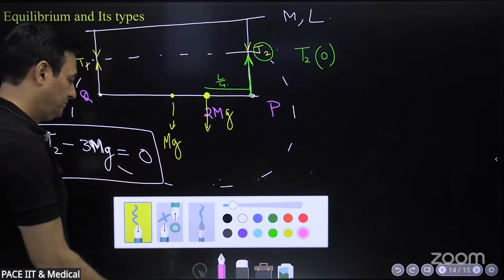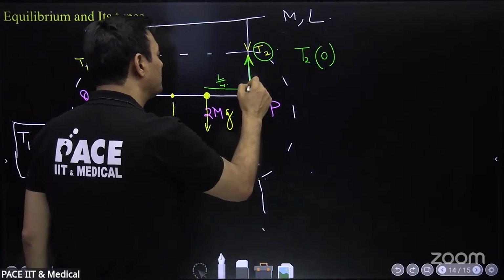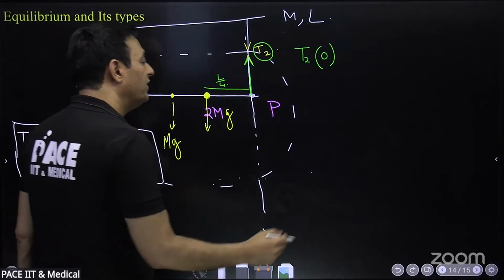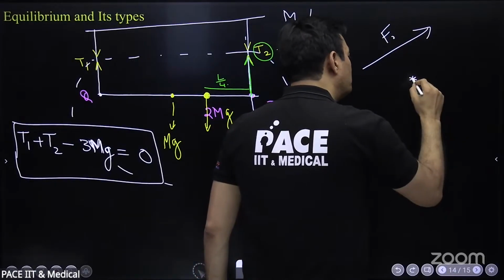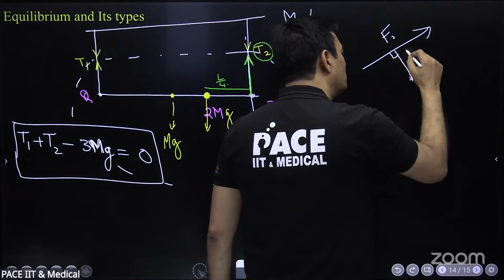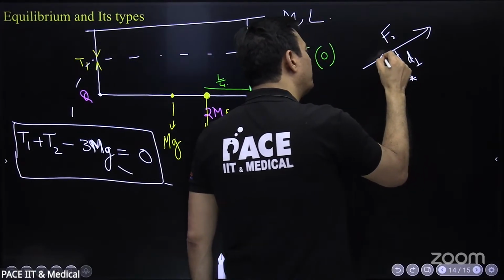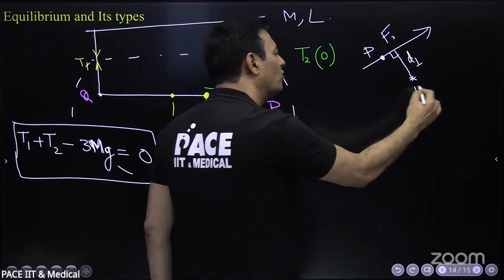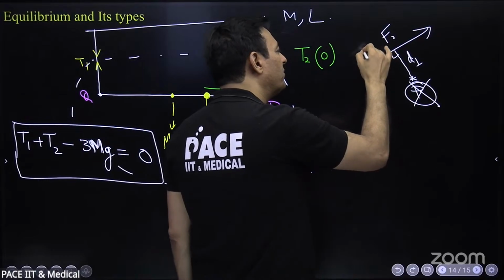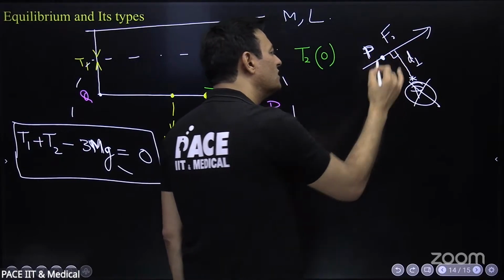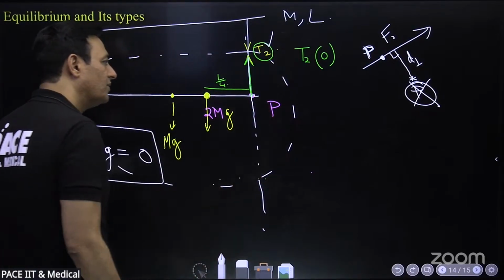Sir, can you explain how it is 0? The line of action of the force is this. This is the line of action of this force, T2. And we have learnt that if there is any force whose torque you want to find about any point, you take the perpendicular distance from that point. Force into perpendicular distance. If that point lies on the line of action, what will be the perpendicular distance of this point from this force? 0. That's why the torque of T2 is 0. Got it?